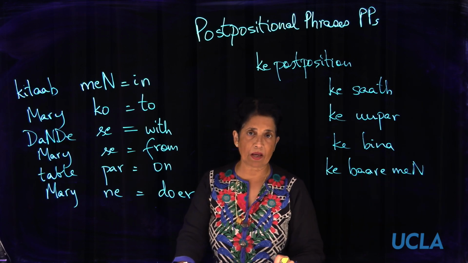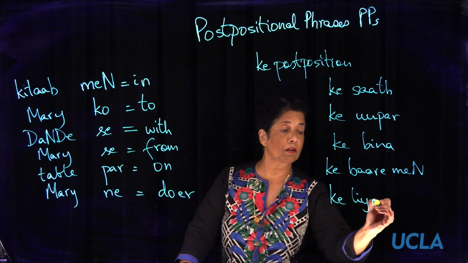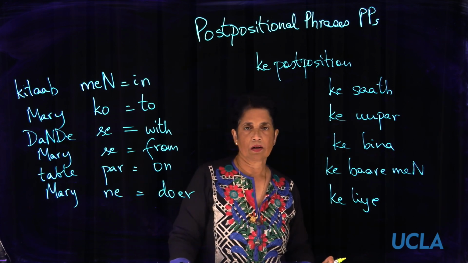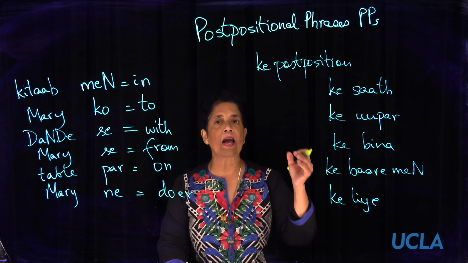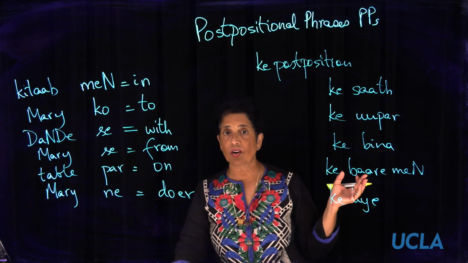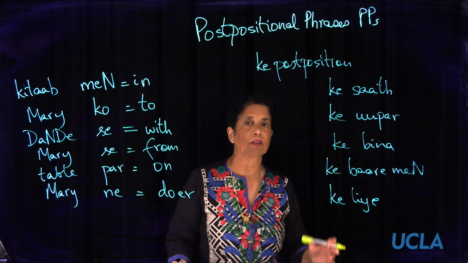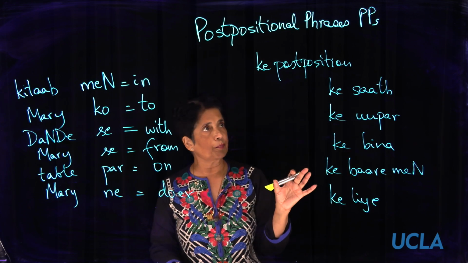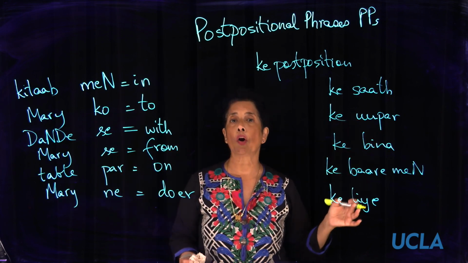Ke liye, one of our most common postpositions, is more than one word. There's a long list: ke aage, ke peeche, ke bagal mein, etc. We really have a page-long list even at the first year level. So there are a number of these postpositions. What is common to both is, of course, that they follow the noun.